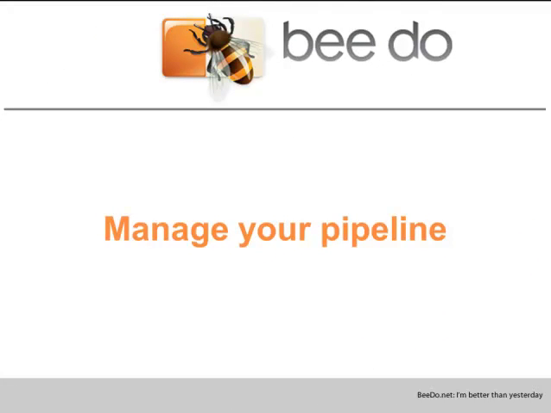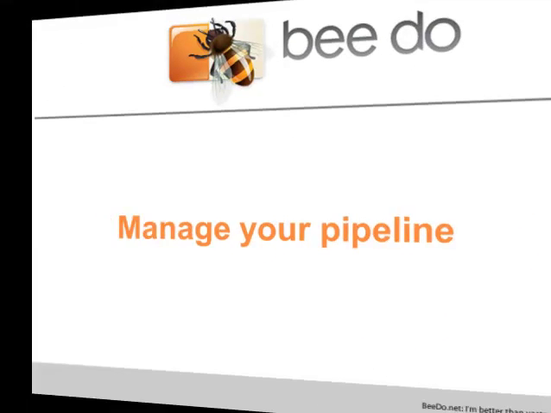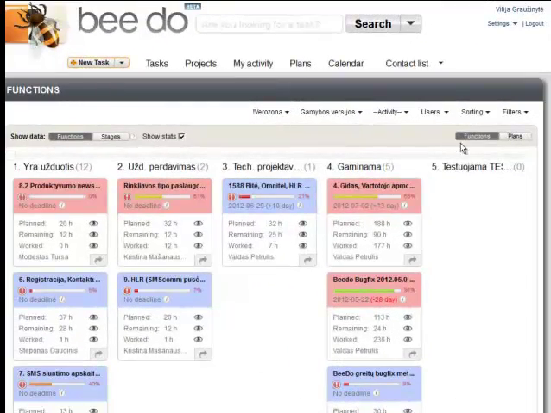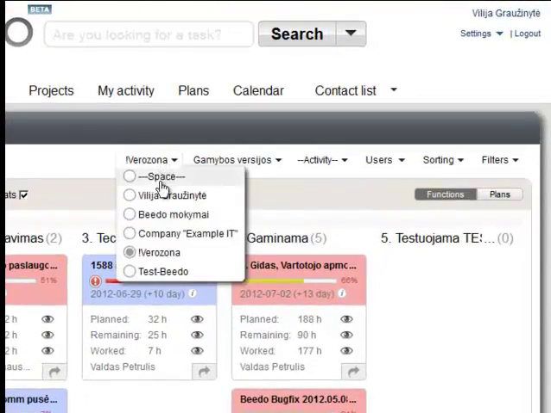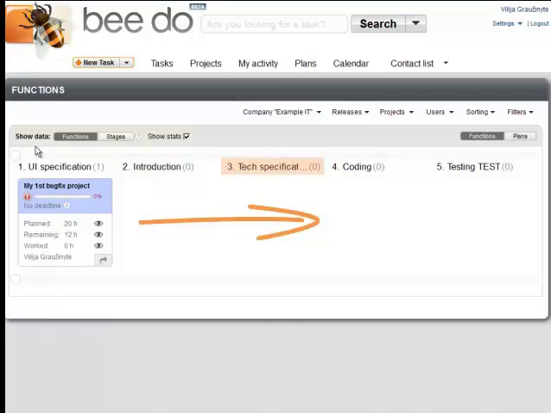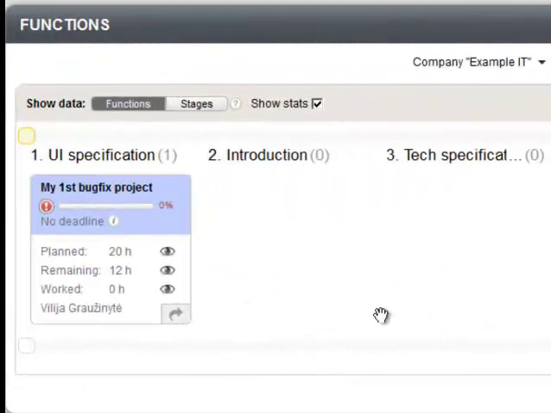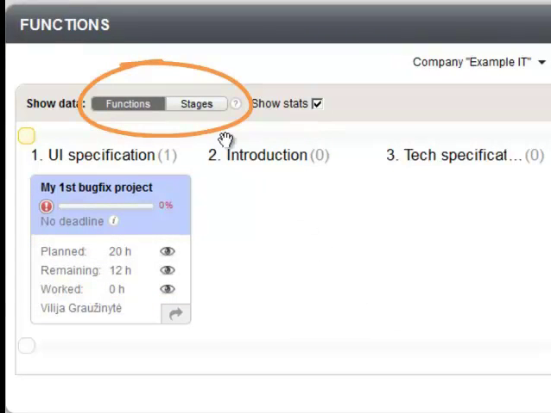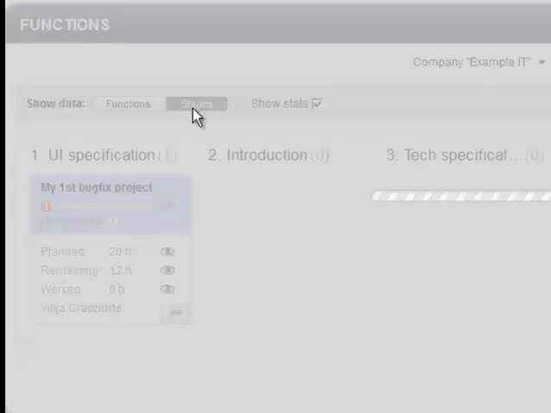Manage your pipeline. This is a pipeline of many projects. Pick up your company and you will find projects of your responsibility. Now see the current status of them. Each project will go through stages until it is finished. Here you see what time was planned, spent and left to do. Statistics can be filtered by full project or each stage.